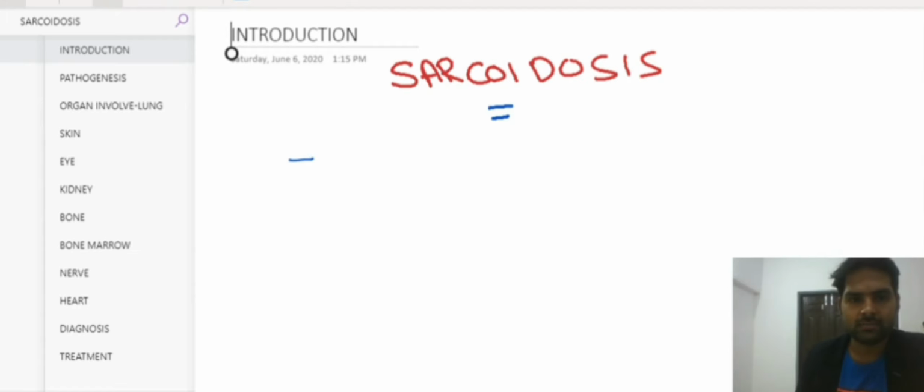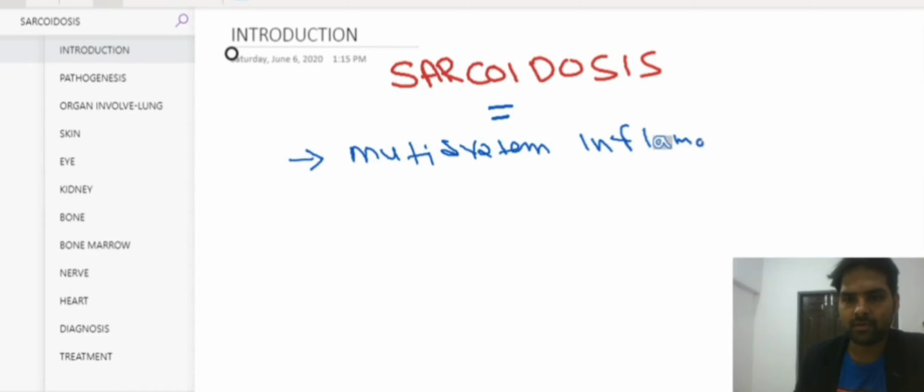Okay, now let's see some basic points about sarcoidosis. It is a multi-system inflammatory disease, which means not only a single organ but multiple organs are involved in sarcoidosis. Sarcoidosis is more common in females as compared to males.